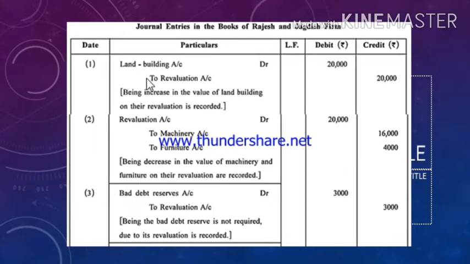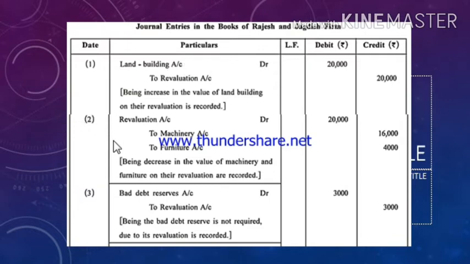After understanding the question, let us move on to its solution. First of all, we are writing the journal entries in the books of Rajesh and Jagdish firm. The first entry: land and building account debit to revaluation account credit. We had already discussed the increase in the value of land and building by 20%. So 20% of 1 lakh would come to 20,000. Increase is there, so profit will occur. So revaluation account will be credited and land and building account will be debited.